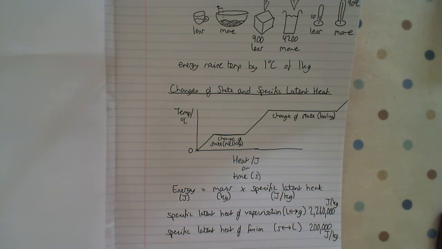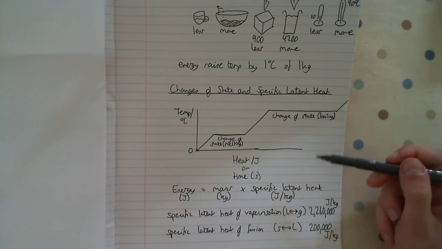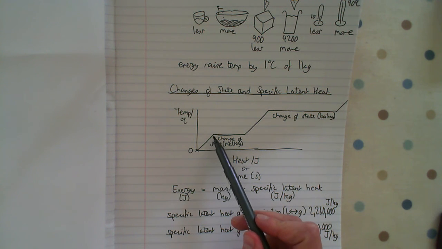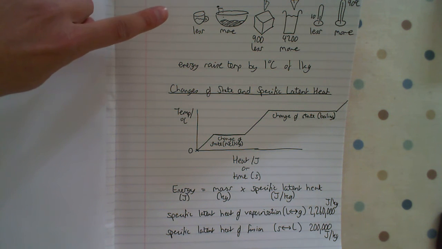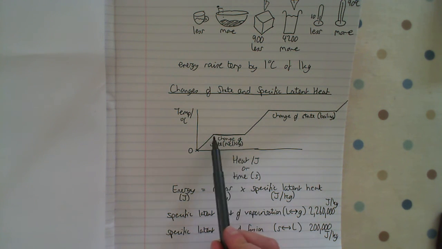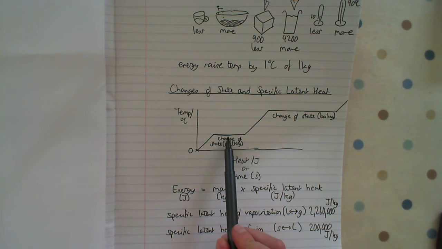What you do need to be able to do, though, is recognise that vaporization is linked to the state change between liquid and gas, and gas and liquid. You need to recognise that fusion is for solids to liquids, liquids to solids. You do need to be able to explain this graph. You need to explain that temperature is increasing due to specific heat capacity. You need to be able to explain temperature is not changing because it's going through a state change, going through specific latent heat of fusion in this case.